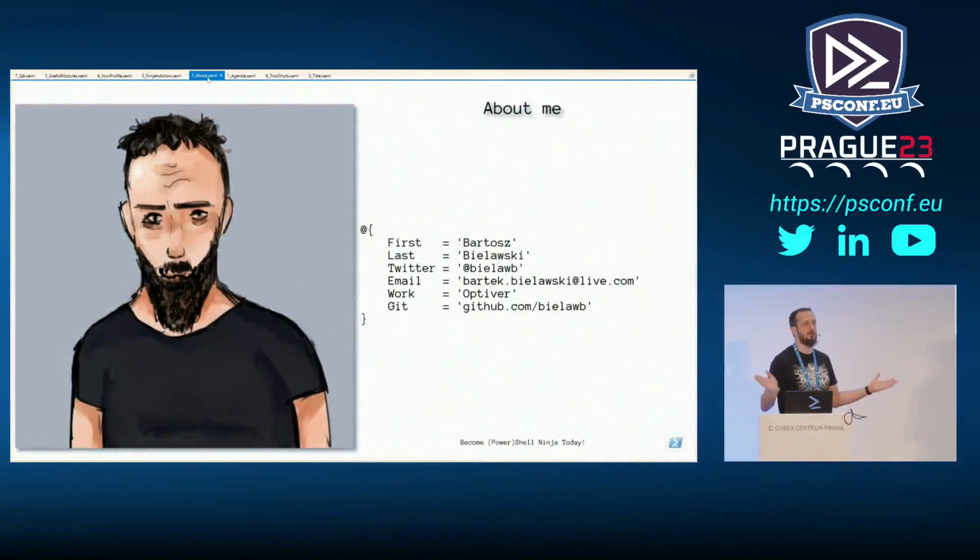Okay, you've seen that one, but I wanted to show you the picture. So it's updated. I asked my daughter, okay, I grew a beard. Some of you know me long enough to know that this is not my normal look. But yes, I asked her to make sure that the picture is updated. So there you go.